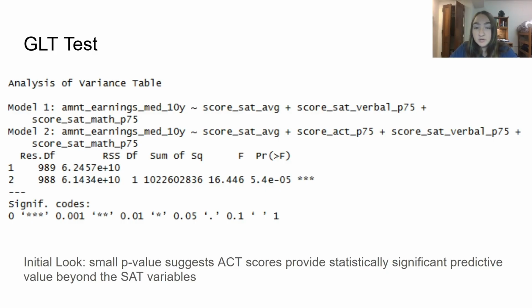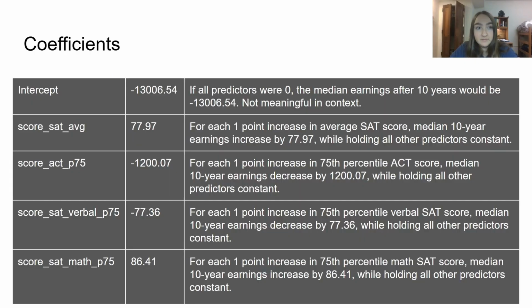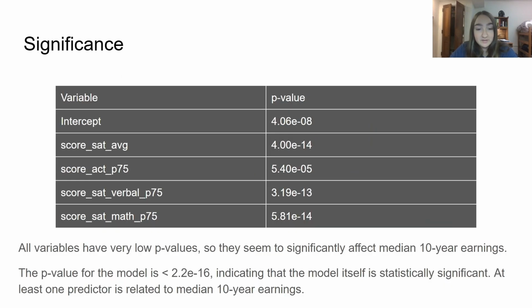So this full model was statistically significant, so it suggests that ACT scores do provide statistically significant predictive value. So our initial MLR model includes all four variables, including the ACT. So here are the coefficients. For the significance, all of them have low p-values, so they do seem to be significant, as well as the model itself is significant.